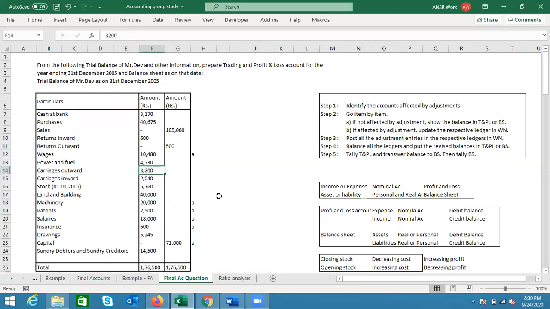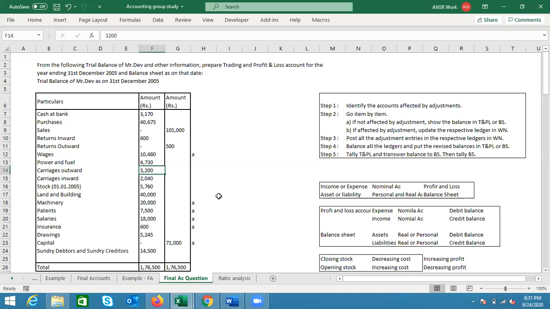Now let's go to carriage outward. Now tell me, is this an expense, income, asset, or liability? Expense. Perfect. Now my question is, is it a trading account or a profit and loss account? Trading. Now let me ask you, what is carriage outward?